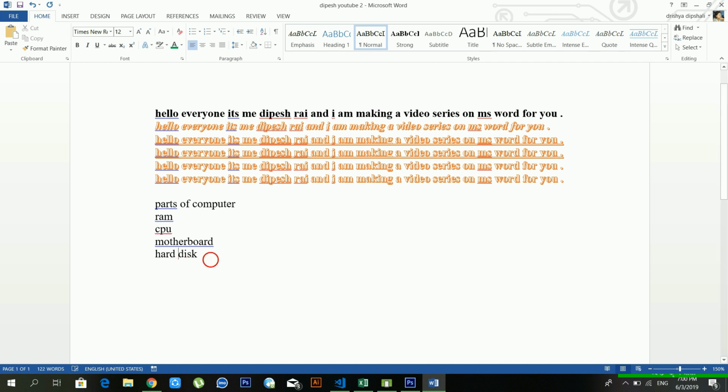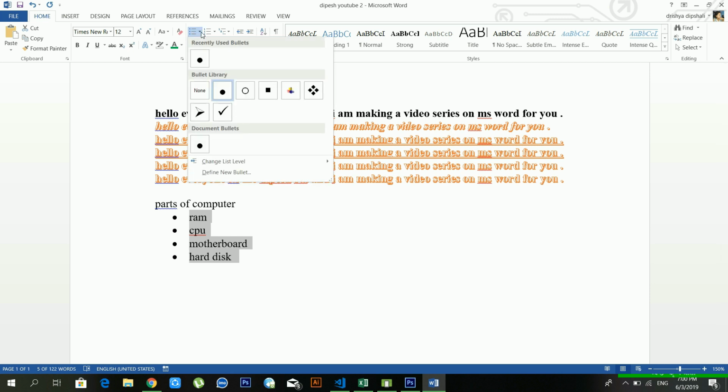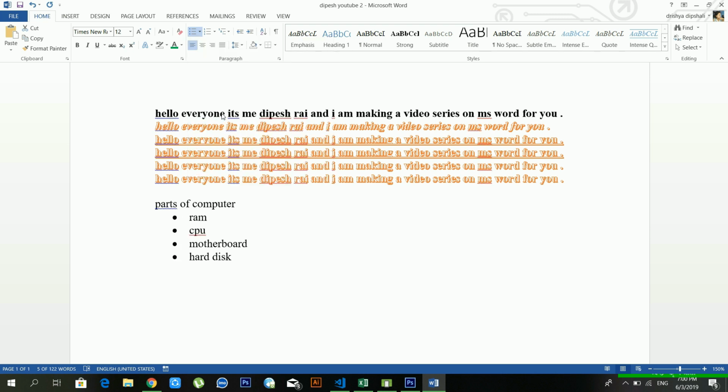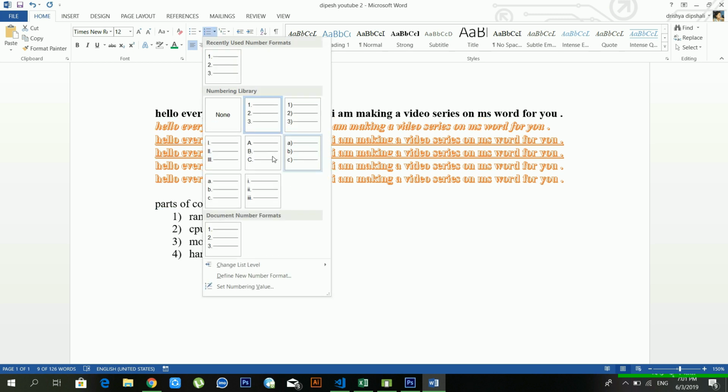And after this I'll select all this one, and I'll click it in the bullets. Now you can see on my left side there are bullets available, and you can change them from the bullets library also. There are lots of bullets available in the library, and you can choose your favorite bullets. From here you can use the numbering also, and you can choose lots of numbering options from the numbering library. You can make it ABC, 1 2 3, and you can use it in Roman style also, as per your wish.